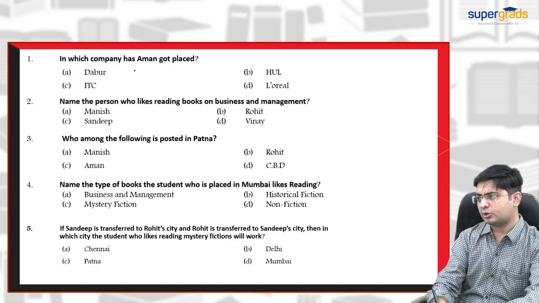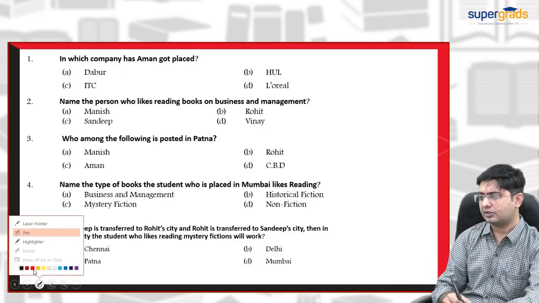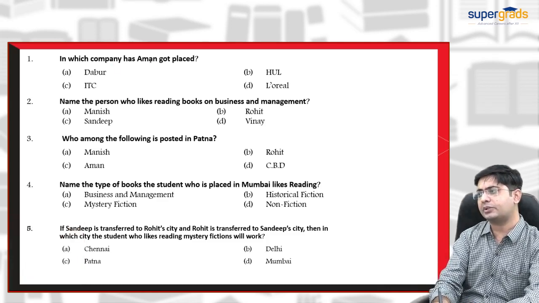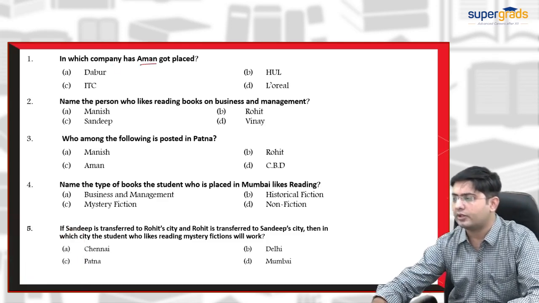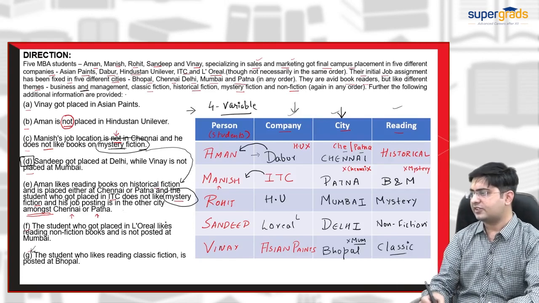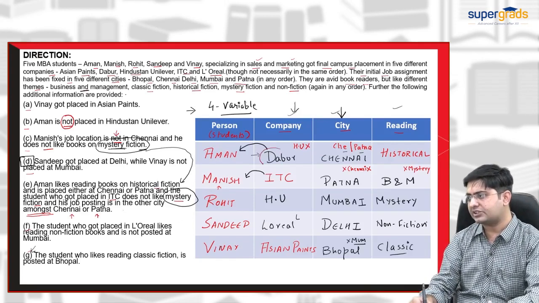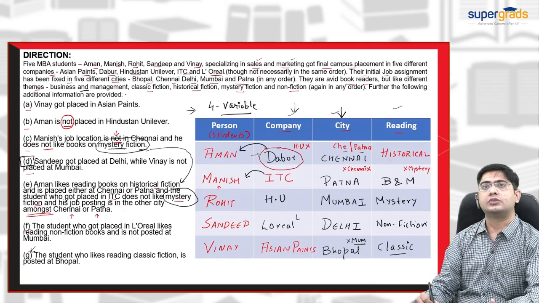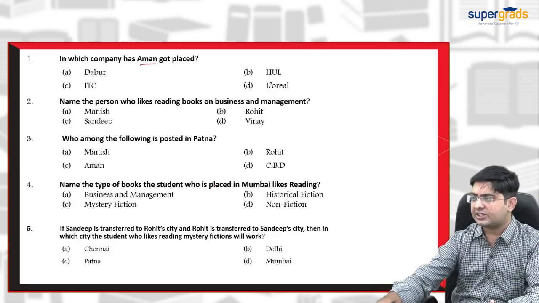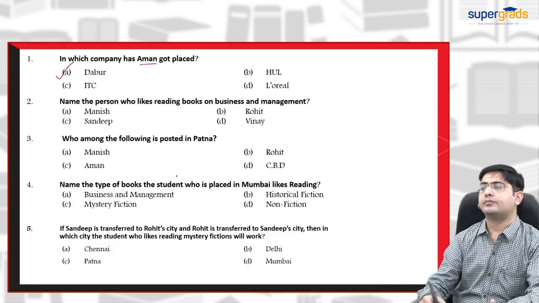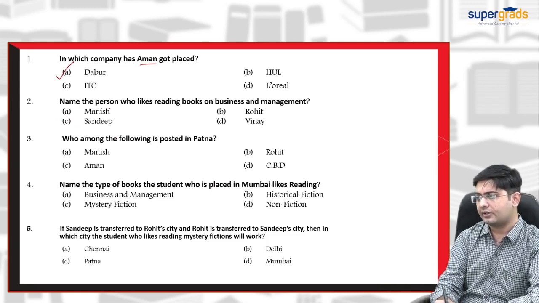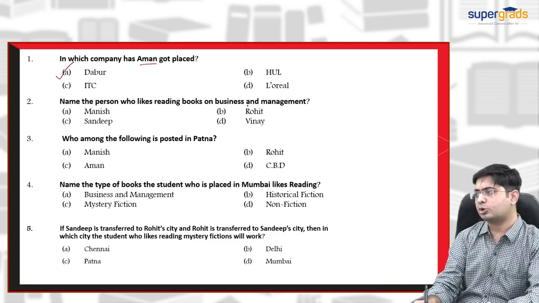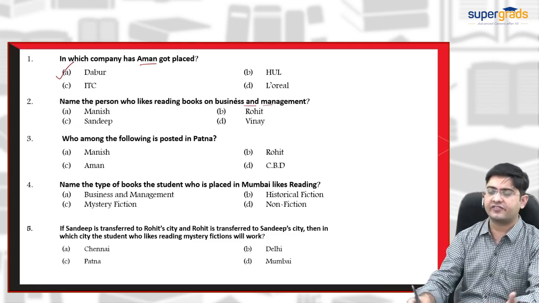The first question is: in which company has Aman got placed? Aman got placed at Dabur. So our answer is option A. Now next, the second question: name the person who likes reading books on business and management.